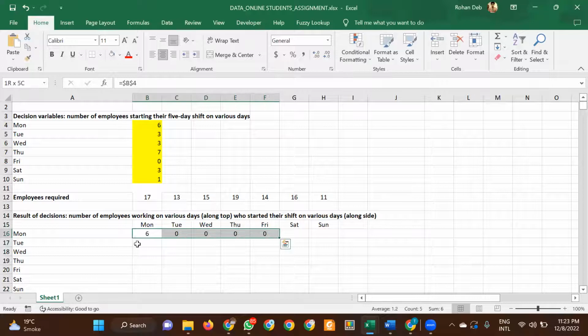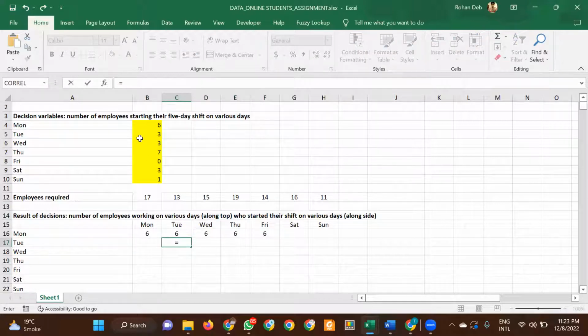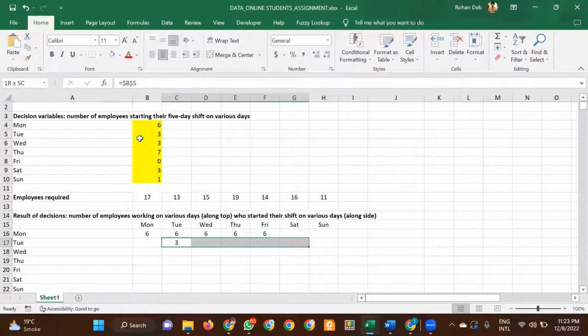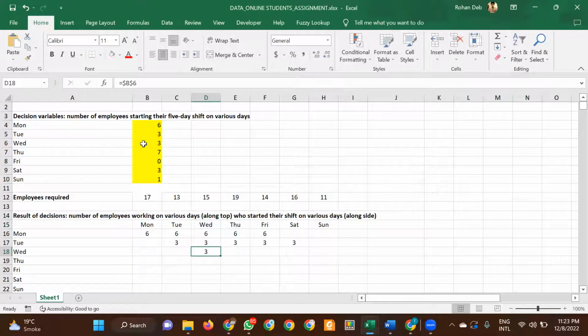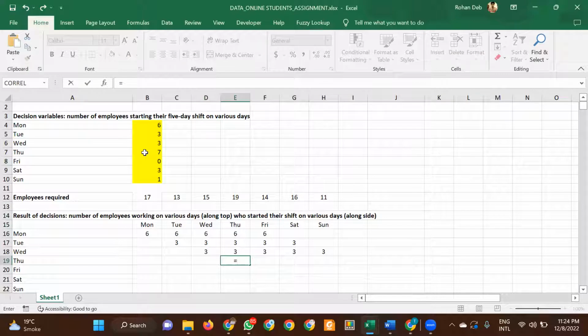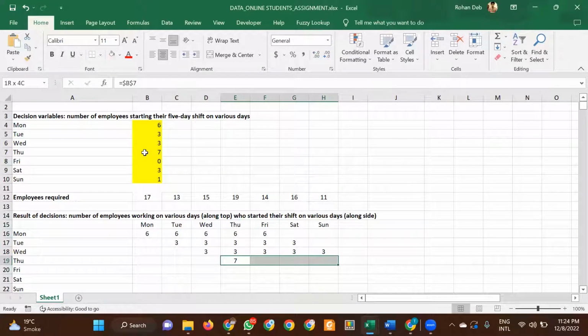Now just copy this to all the 5 cells. Then the next one is equal to this, fix it, and then copy it for 5 days. Then the next one is again this, fix it, copy it for 5 more days, and you have to just build this table in this way. So F4 for here, it will be 4 days over here. One second, copy and then paste over here.